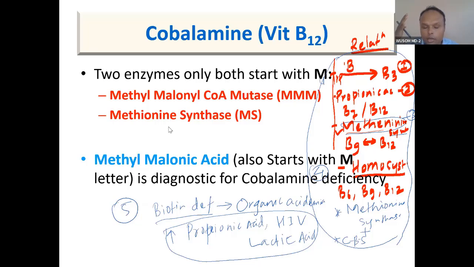Because biotin deficiency designates deficiency of 4 enzymes, these 3 will be together. Here in the propionic acid pathway, there is one more organic aciduria. Obviously 2 organic acidurias are associated with the propionic acid pathway. One is propionic aciduria, and that is why this pathway is very important. Many organic aciduria disorders and vitamin deficiencies are related to this. And the second important one is methylmalonic aciduria.